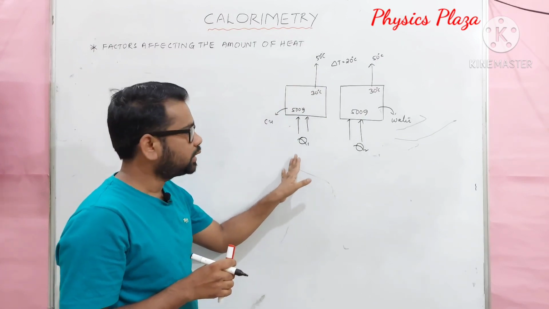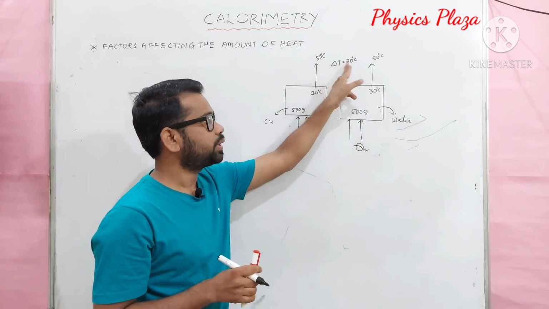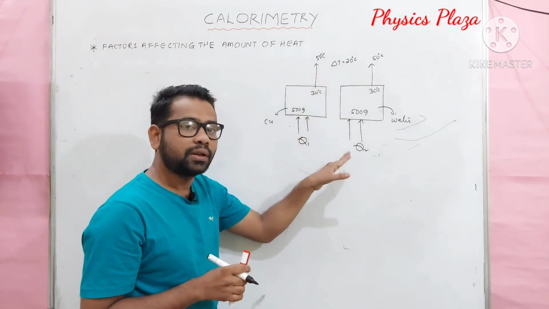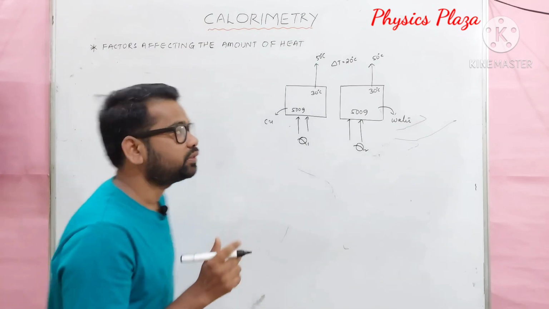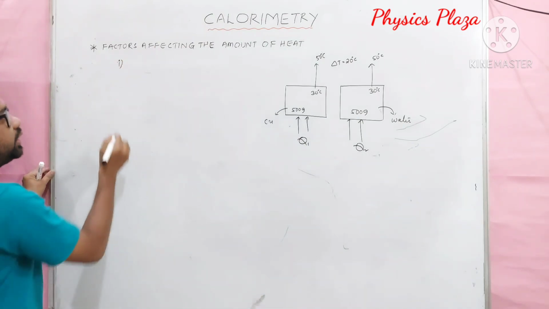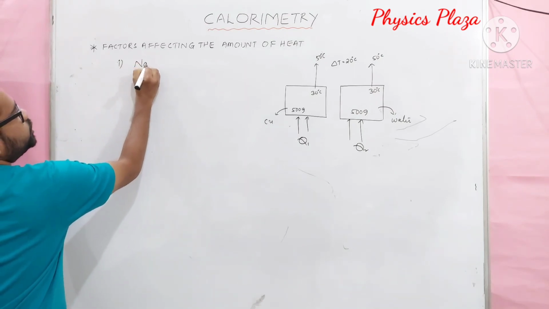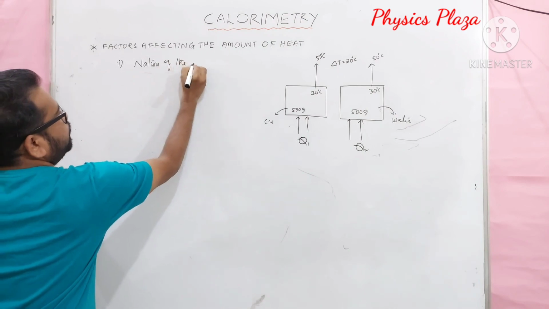Which means what? The amount of heat absorbed differs though the mass and rise in temperature are the same. So why is it different? Because the amount of heat absorbed depends on the nature of the material. Children, let us write the first point, factors affecting the amount of heat. First one is nature of the material.